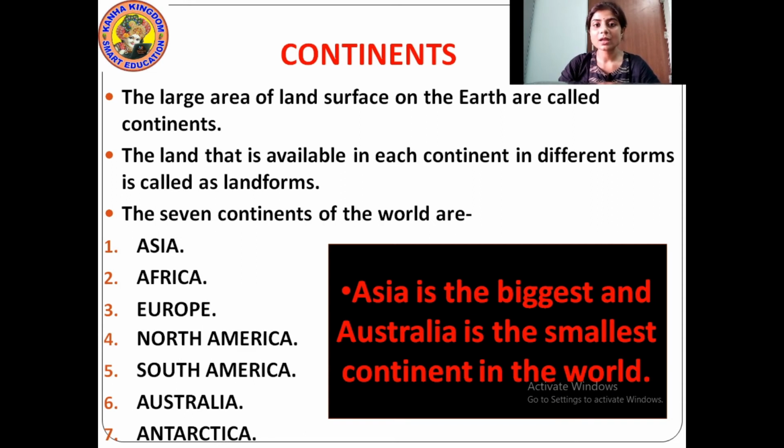In which continent do we live? In which continent does our country India lie? Our country India lies in the continent of Asia. What is our continent? Our continent is Asia. And Asia is the biggest and Australia is the smallest.